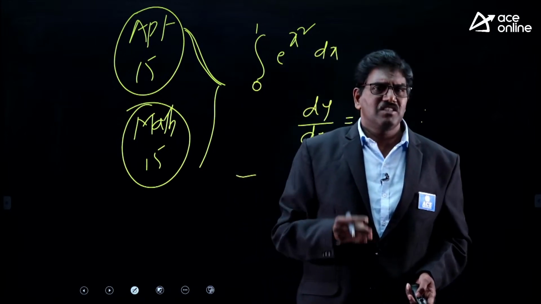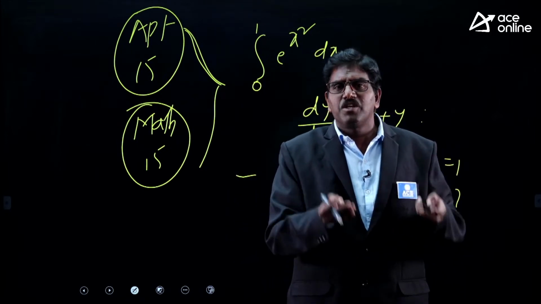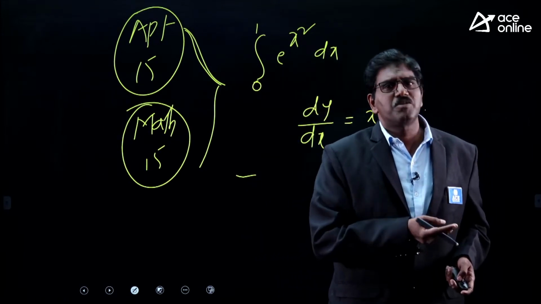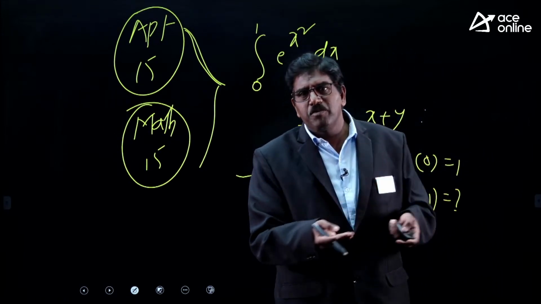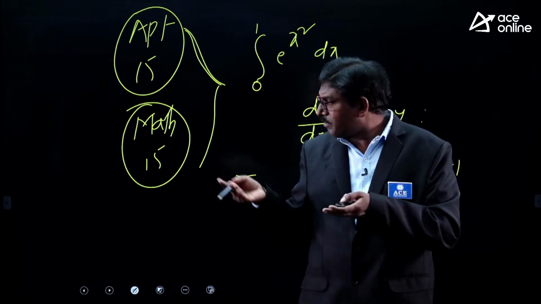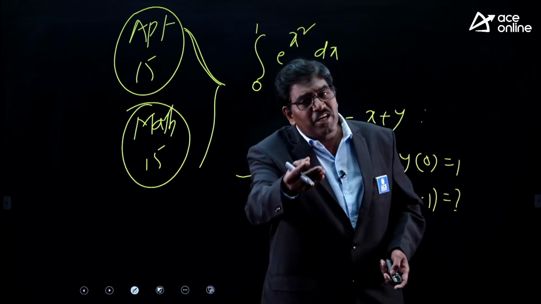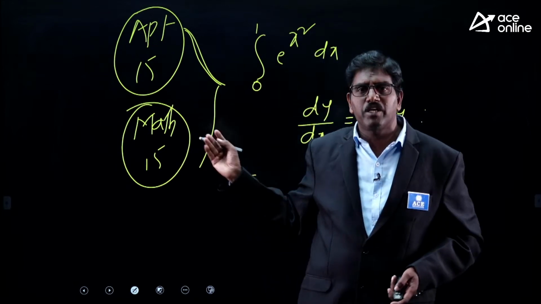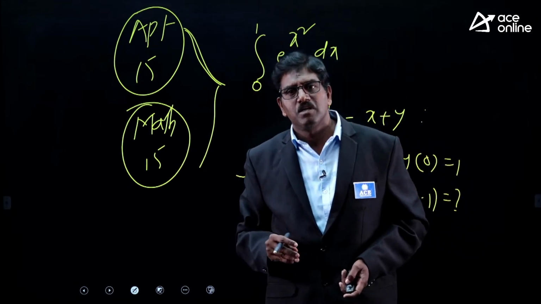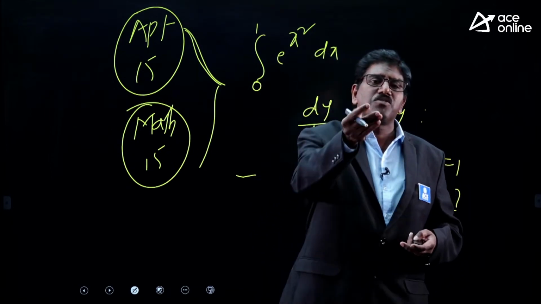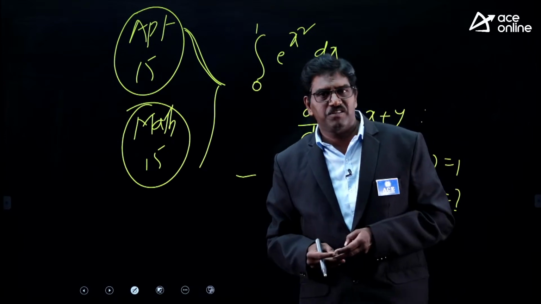probability basic concepts you can use in electrical measurements, normal distribution. Normal distribution we can use. In EMF we are using multiple integrals concept. From a probability point of view, in inventory control in mechanical engineering we can use normal distribution. Basic probability and Poisson distribution you can use in queuing theory in operations research.